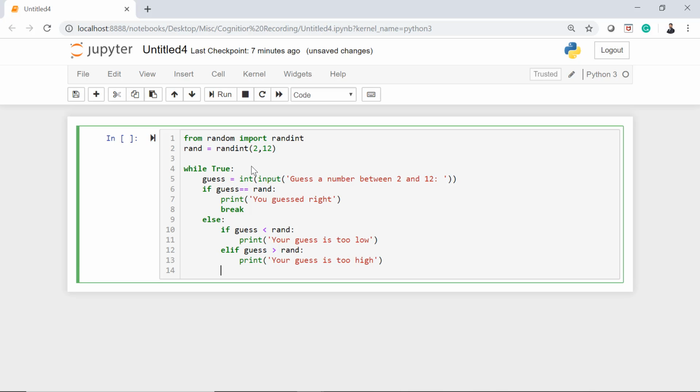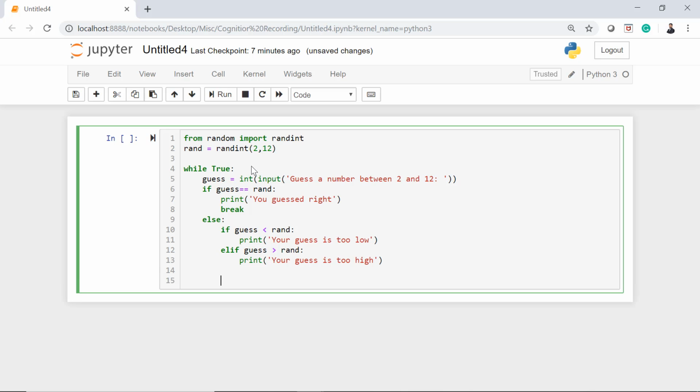Once that is done, I will write y is equal to input. If you want to continue, type either yes or no, dot upper.